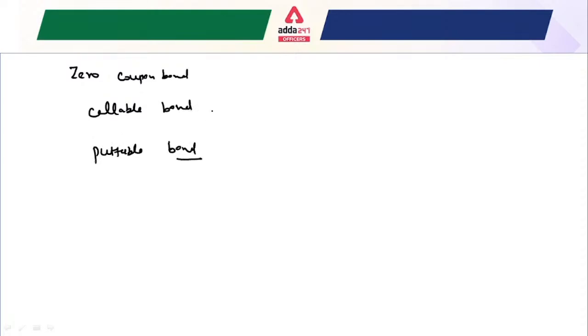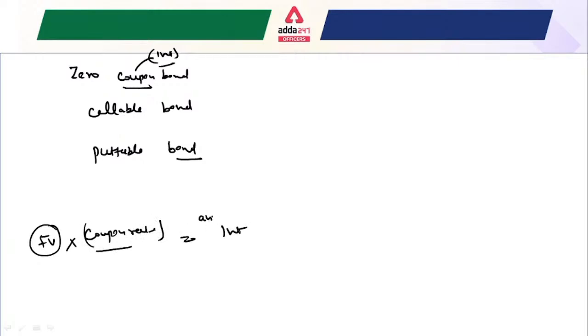Okay, so you have to only understand coupon as an interest, and whenever you find a question where the face value and the coupon rate are given, you only have to multiply them and you will get the annual interest, that is just given by the issuer, or say just received by the investor, right? So that is known as a zero coupon bond.